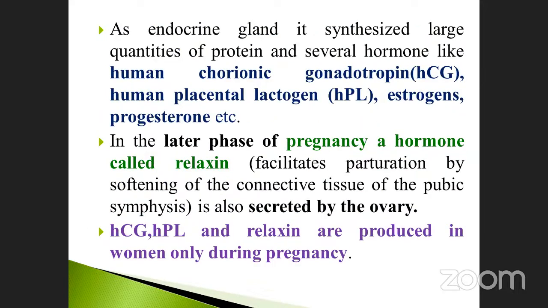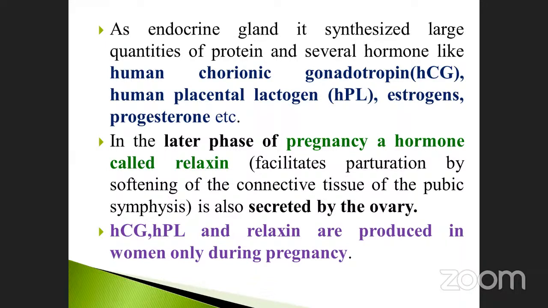As an endocrine gland, it synthesizes a large quantity of protein and several hormones like human chorionic gonadotropin, HCG, and human placental lactogen, HPL, estrogen and progesterone, etc. These hormones are also transferred through the umbilical cord. In the later phase of pregnancy, note it down, this is very, very important, a hormone called relaxin facilitates parturition by softening of the connective tissues of the pubic symphysis.